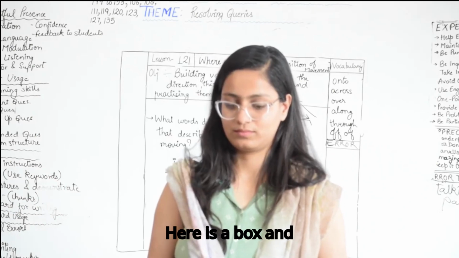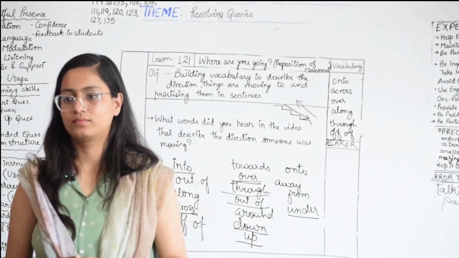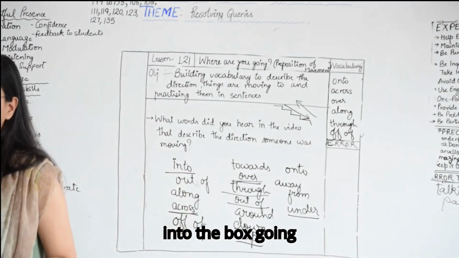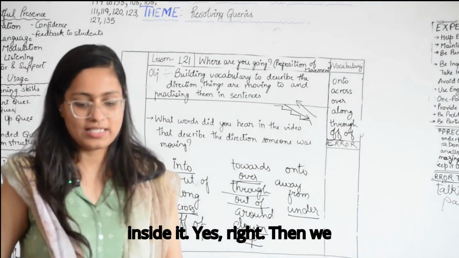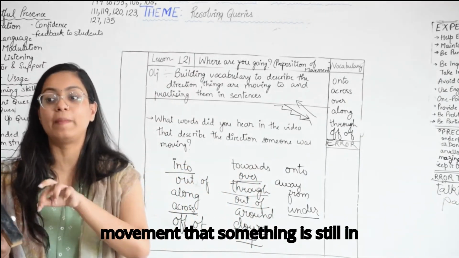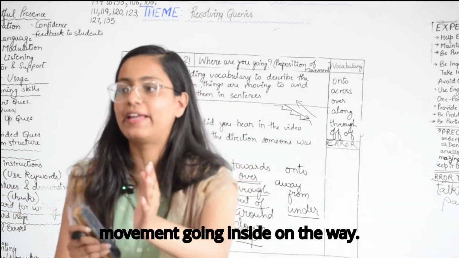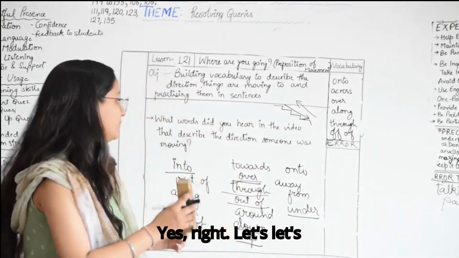Here is a box, and something like a cat is going into the box. Going inside it. Right? Then we say into. Into shows movement. That something is still in movement, going inside, on the way. Right? On the moment.